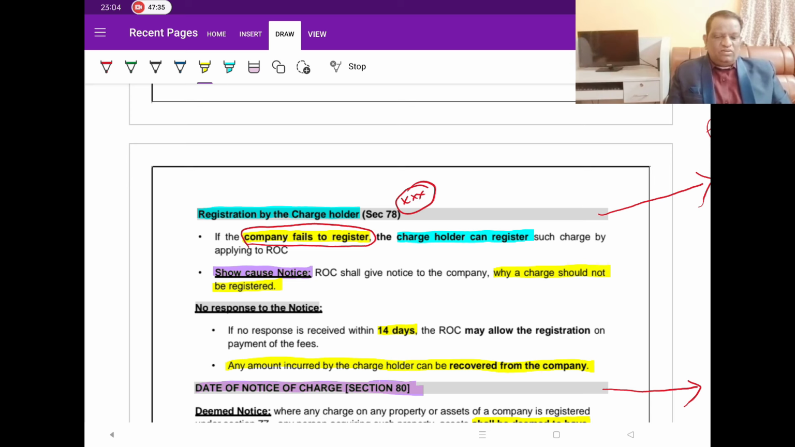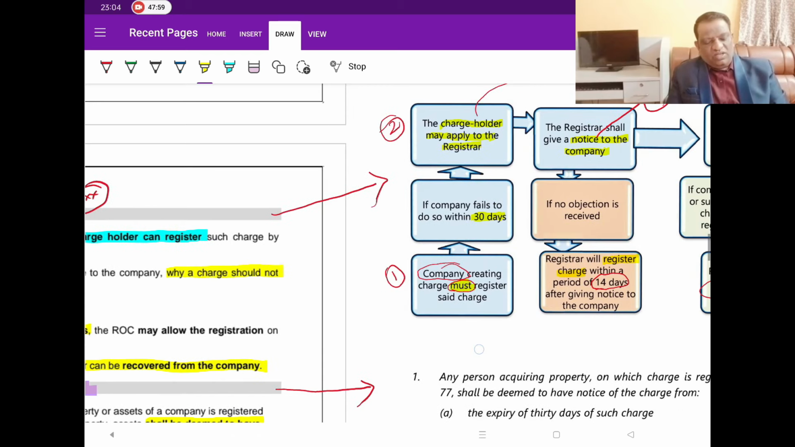In that scenario, the matter ends and there is no need for Section 78, because that registration process has been completed. Section 78 will enter when Section 77 is not complied with. That is, the company has not registered. They've borrowed the money, but they have not registered. But since it is the interest of the charge holder that the charge is registered, when the company fails within the 30 days, then the charge holder goes to the ROC, asking him to register the charge.